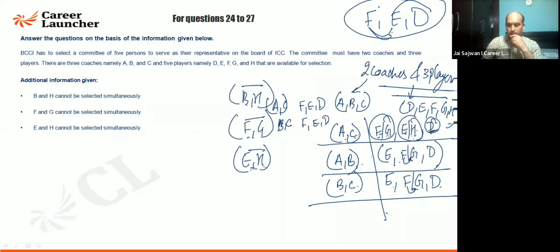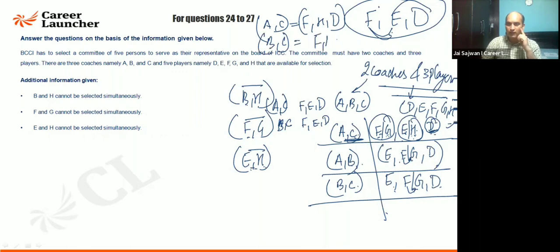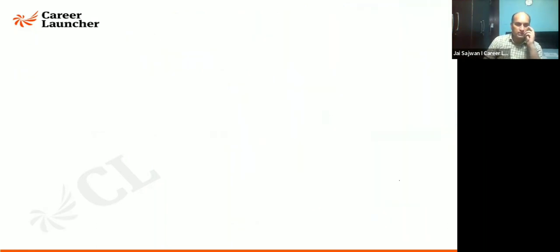Is that fine? So AC is also coming with a G. But can I take GHD? Listen here, the first combination, AC is coming here. FHD are also coming. If I'm going to replace A with B, can I say it is BC? But in that case, FG, FHD are not possible because with BC, H is not coming. Fine. So I'll say no, this is not acceptable.